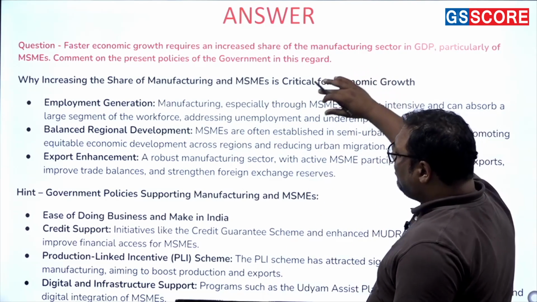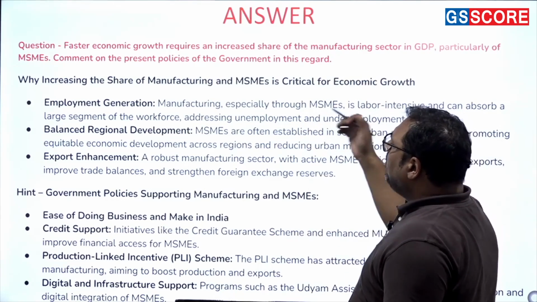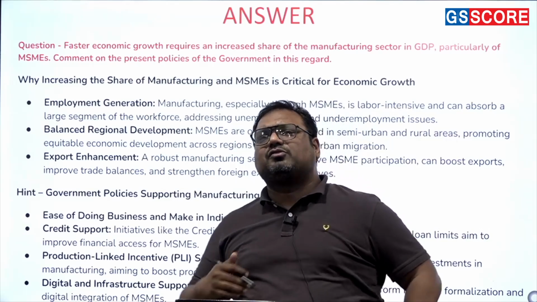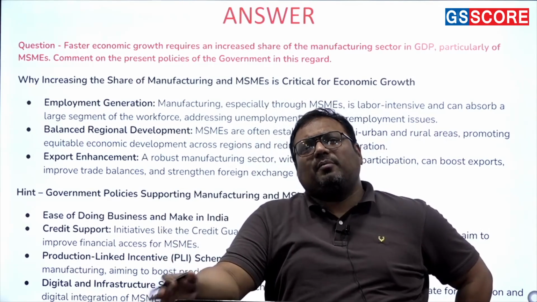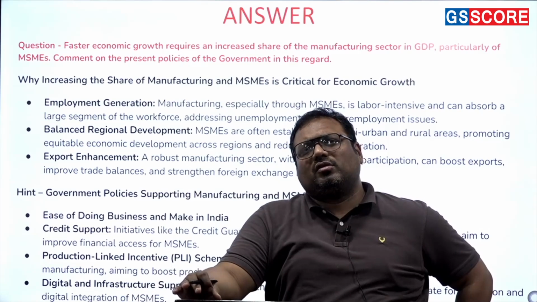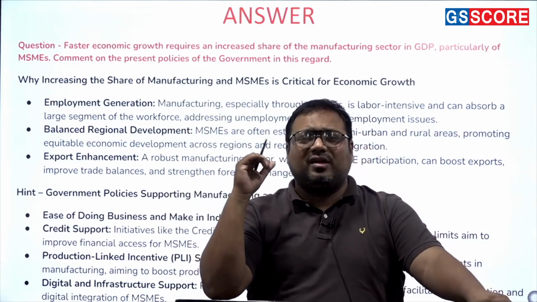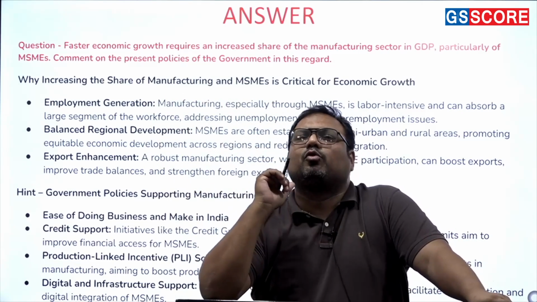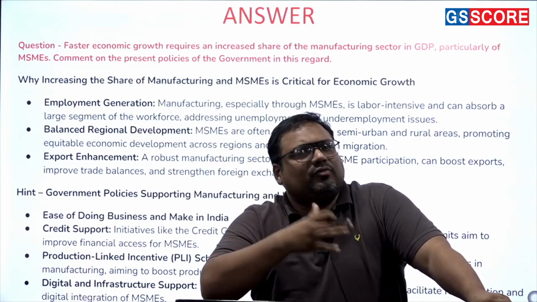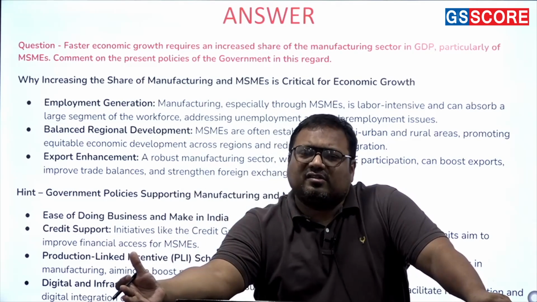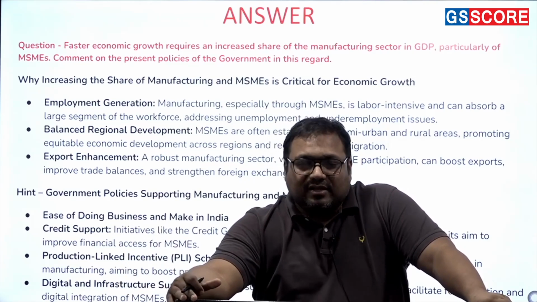So apart from job creation and reasonable growth potential, there are a number of other aspects about manufacturing which also make it further important. Manufacturing is present in all types of settlement, whether it is urban, rural, semi-urban, etc. Whereas the services sector is more likely in urban areas, whereas agriculture is more likely in rural areas. So if agriculture grows very fast, does very well, it will lead to growth of rural areas. If services grow and do very well, they lead to growth of urban areas only.